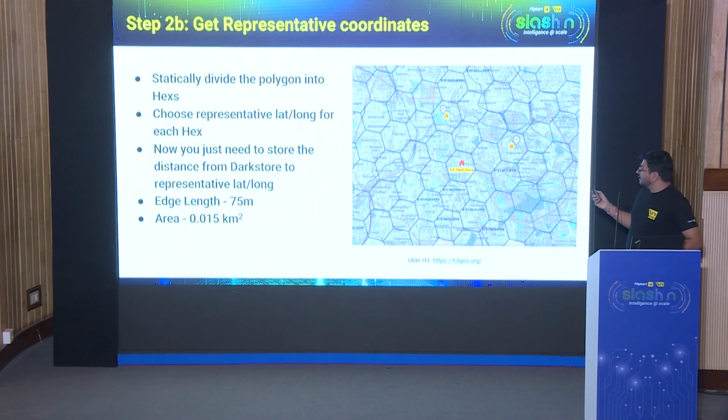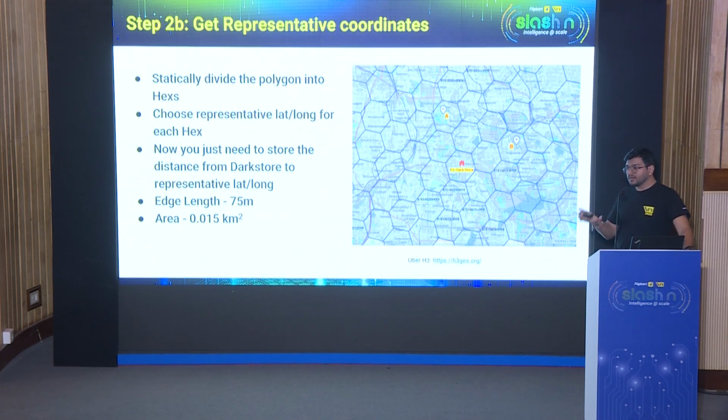So what we did was, the entire globe is divided into a fixed set of hexes, which are hexagons, and these hexagons are nothing but statically provided at various resolutions. The resolutions can range from, say, 0 to 15 based on the library, right? We used the Uber S3 library, which provides 0 to 15 resolution. The 0th is the most zoomed out version, where a hex can cover as big as half of India, while the 15th is the most granular resolution, which can be as small as this particular hall area, right?